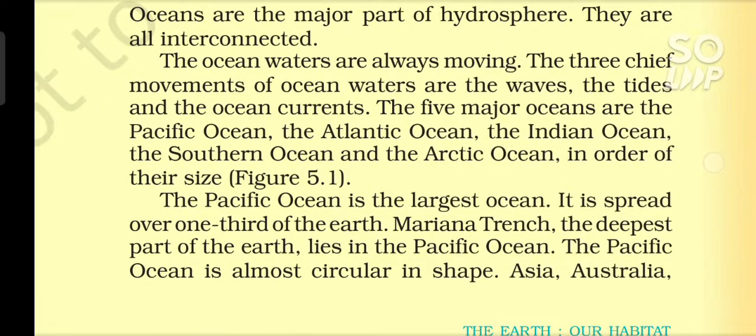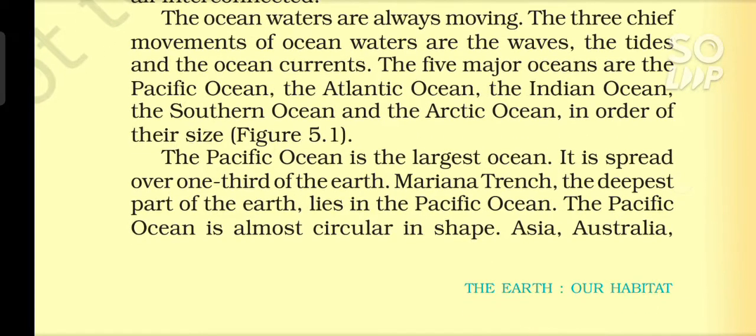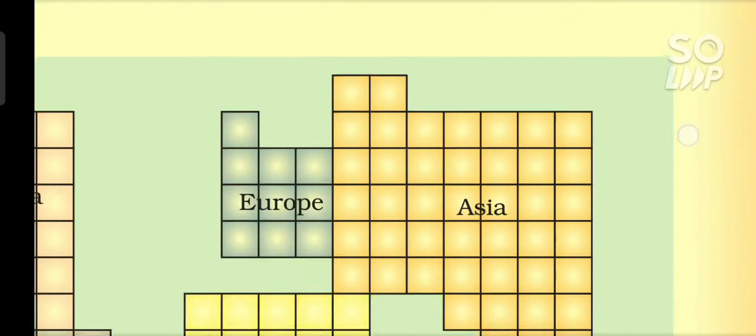The five major oceans are the Pacific Ocean, the Atlantic Ocean, the Indian Ocean, the Southern Ocean and the Arctic Ocean, in order of their size. Figure 5.1. The Pacific Ocean is the largest ocean. It is spread over one-third of the Earth. Mariana Trench, the deepest part of the Earth, lies in the Pacific Ocean. The Pacific Ocean is almost circular in shape.